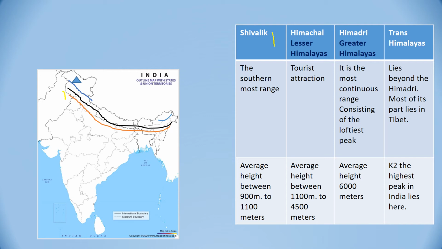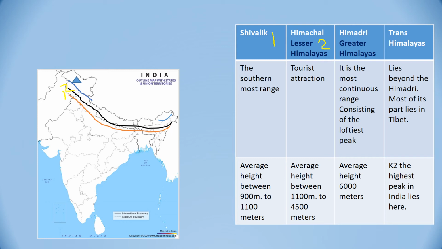Then comes the Himachal or the Lesser Himalayas. You can see in this black color, this is the Lesser Himalayas. There is very little gap between the Shivaliks and the Himachal. The average elevation of Himachal is between 1100 meters to 4500 meters. A number of tourist attractions lie in this part, for example Shimla, Manali, etc.